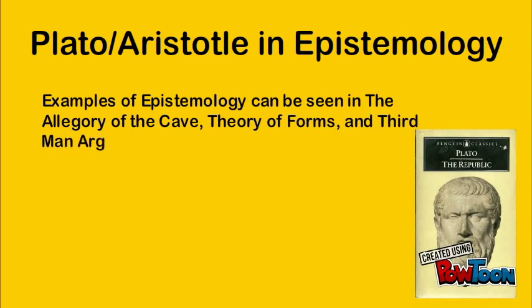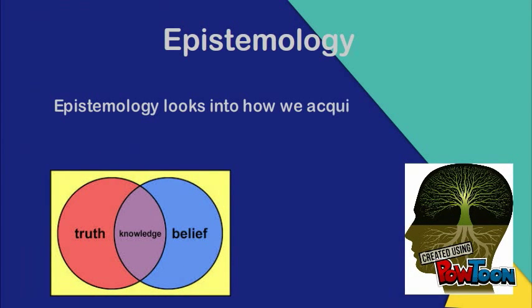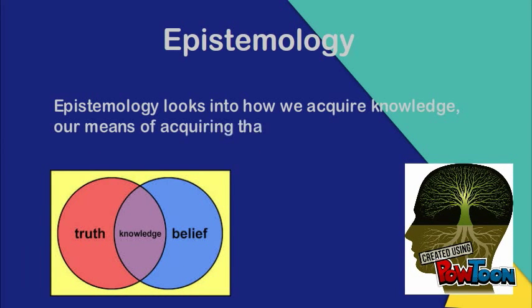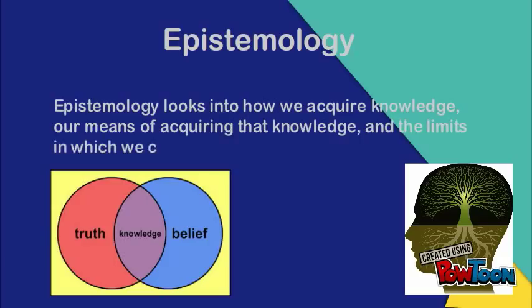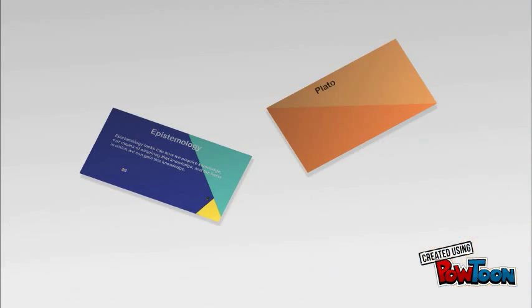Plato's theory of forms and example of the allegory of the cave, as well as Aristotle's third man argument, are pivotal in the study of epistemology, as both philosophers provide insightful arguments that help shape the way modern philosophers base their arguments on epistemology. So what exactly is epistemology? Epistemology looks into how we acquire knowledge, our means of acquiring that knowledge, and the limits in which we can gain this knowledge. This is one of the key fundamental concepts in philosophy because it examines how we think in general. Generally, philosophers will look at and or use the study of knowledge to base their philosophical arguments on.